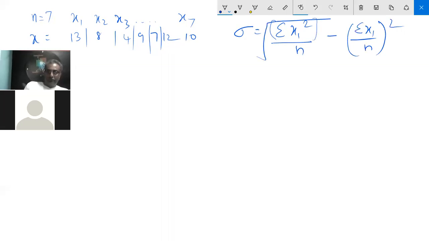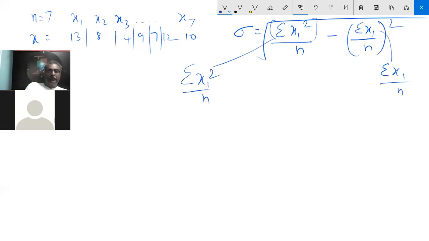What you have to find out is sigma x of I squared, then sigma x of I. Then you divide both by n. Now what you are going to do is calculate x of I squared, because you have to find sigma x of I squared.